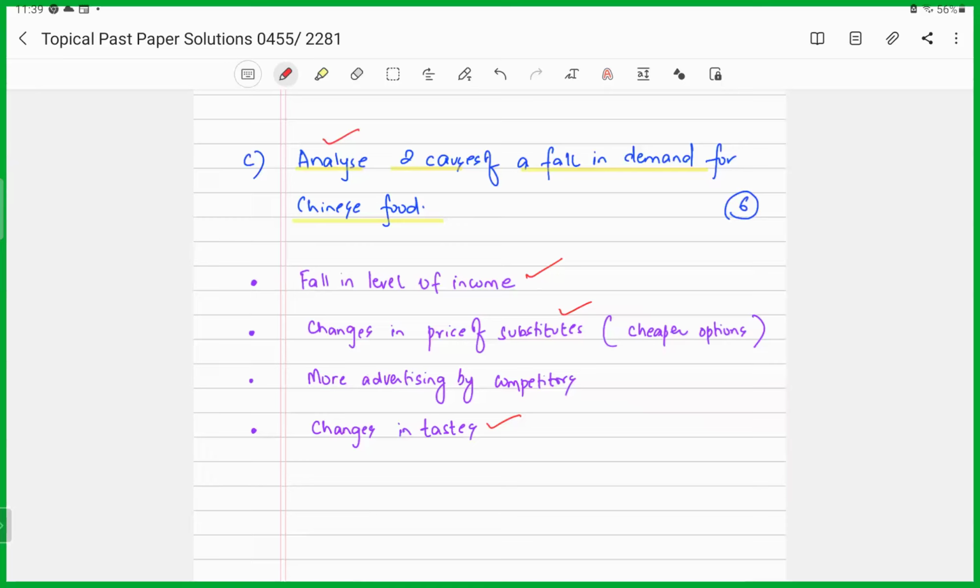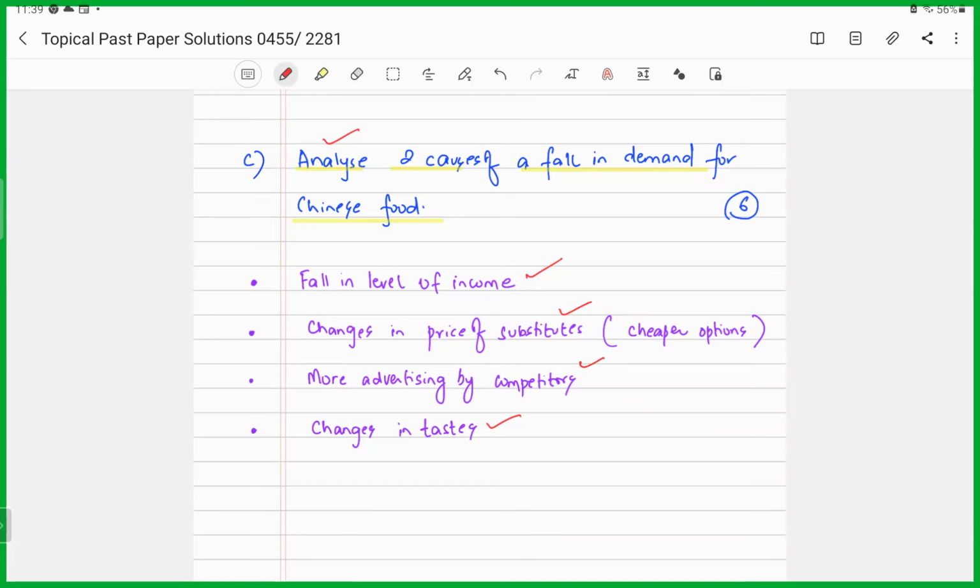Or it could be that there were more advertising by the competitors. Maybe it was due to heavy advertising campaigns by Italian, maybe the pizza manufacturers, they heavily advertised.